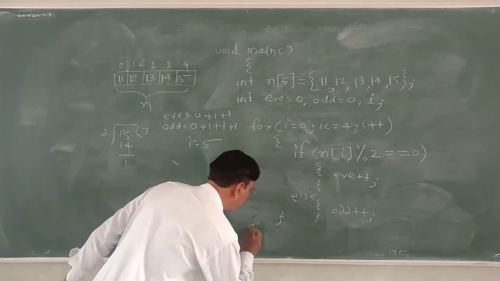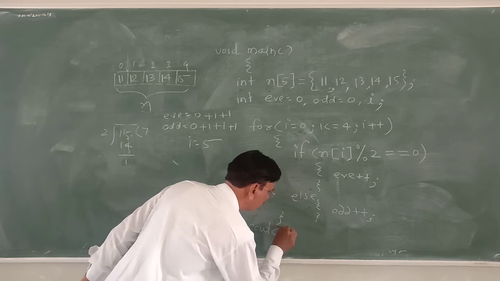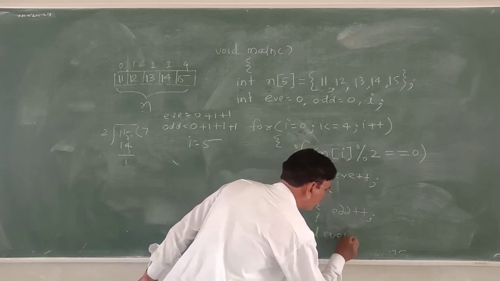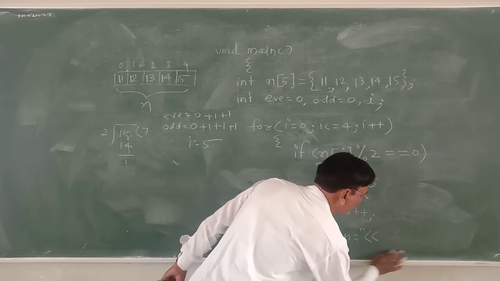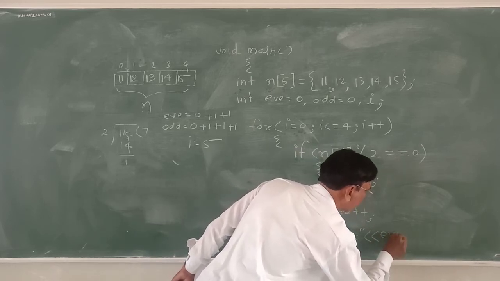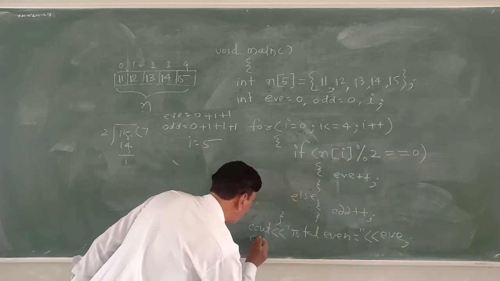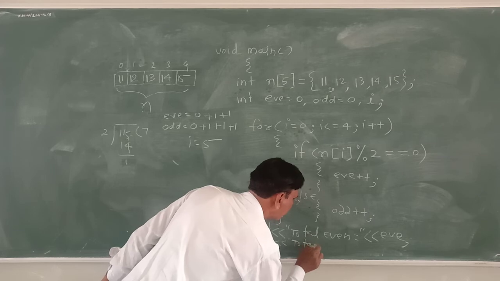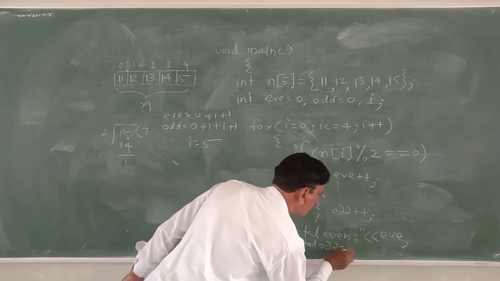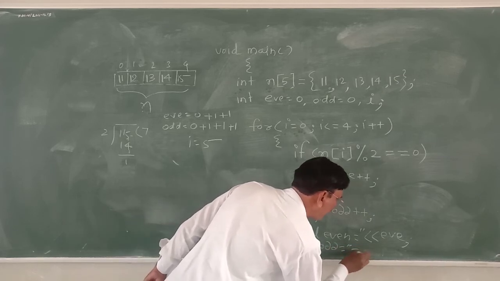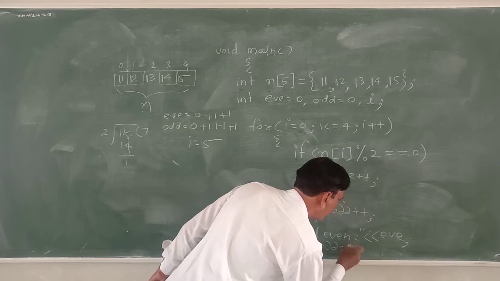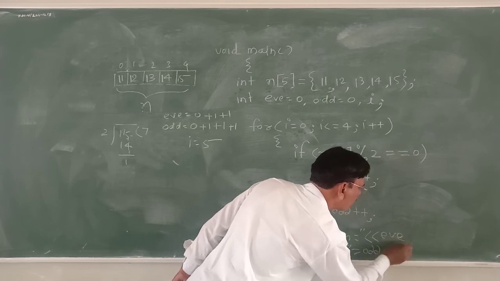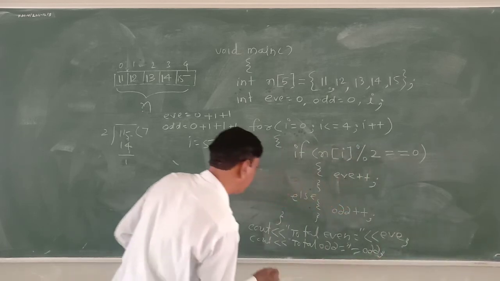Now here, cout total even is equal to, in which variable? e variable is there. cout total odd is equal to, in which variable have we placed the odd? odd, semicolon.